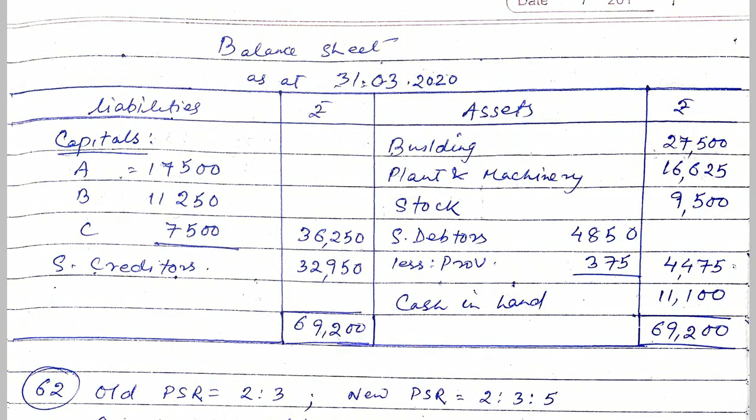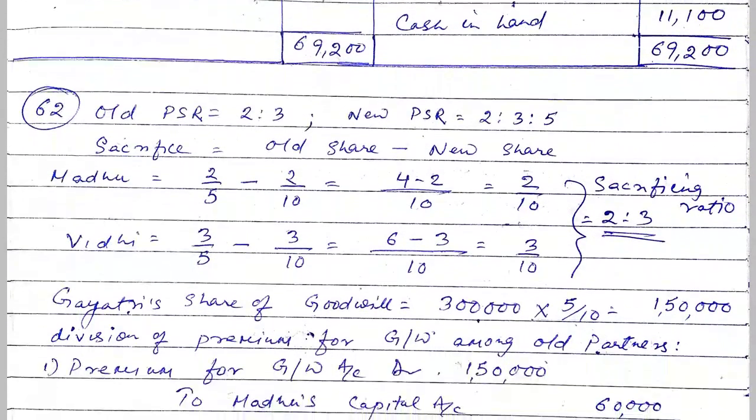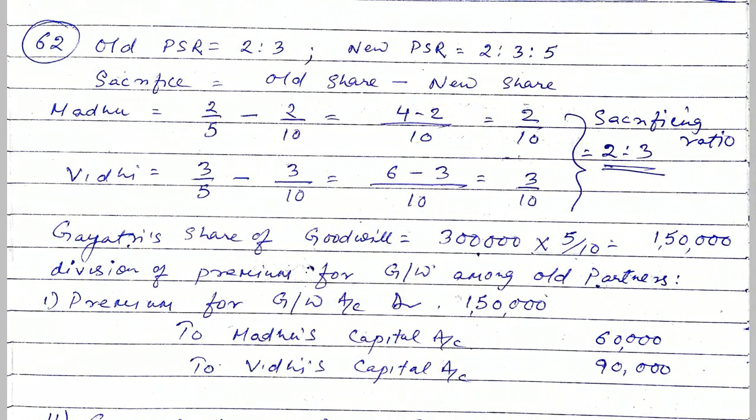On the liability side, new value of capitals of ABC 17,500, 11,250 and 7,500. So total capital is 36,250. Sundry creditors will be copied as given in the old balance sheet 32,950. So if we add totals of both the sides, we get 69,200 as total of balance sheet. So this is question number 59. So try some question yourself, and now read question number 62.